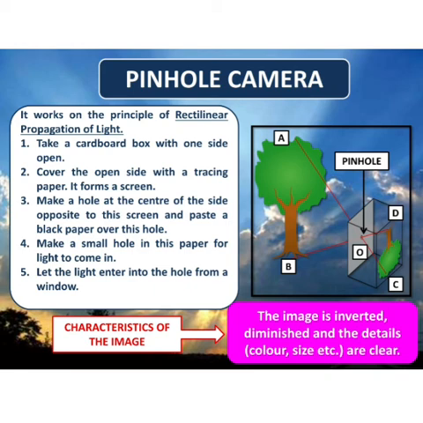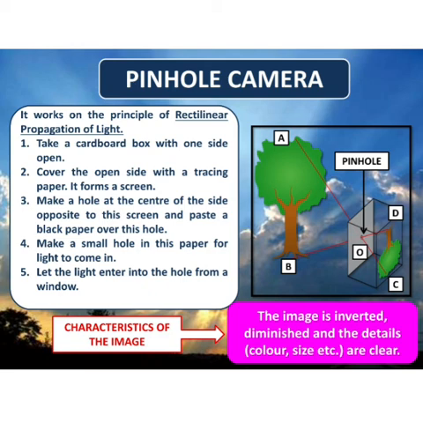In the first step, take a cardboard box with one side open. We can take a carton or any box which will be open from one side. Cover the open side with a tracing paper and that tracing paper forms a screen. Third, make a hole at the center of the side opposite to the screen and paste a black paper over this hole.